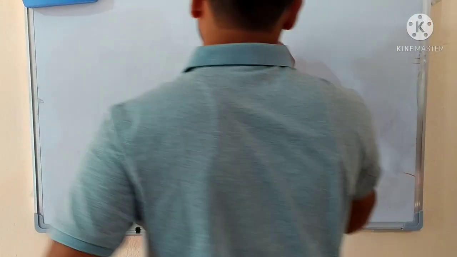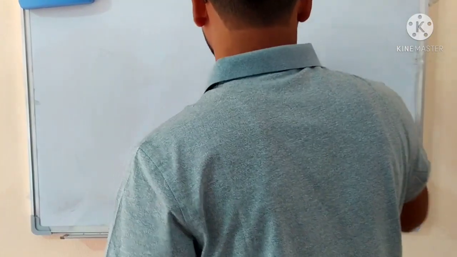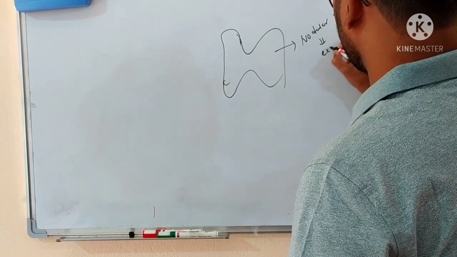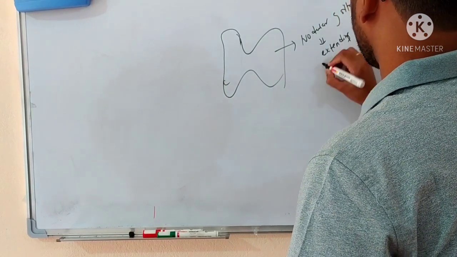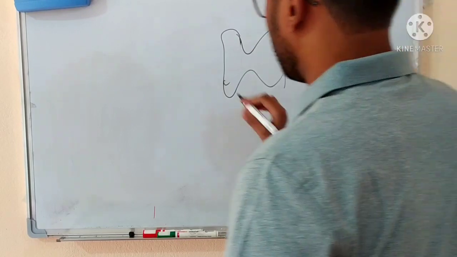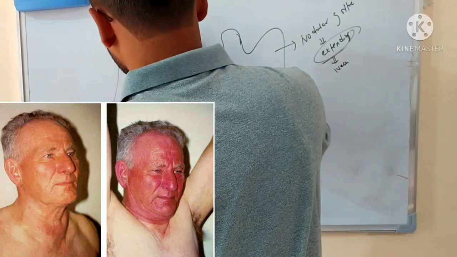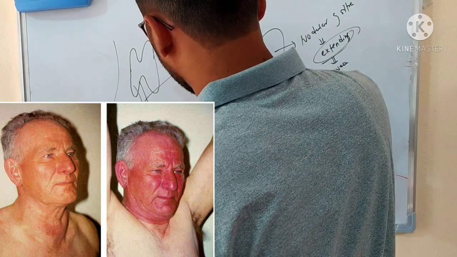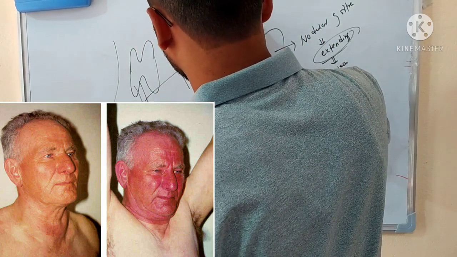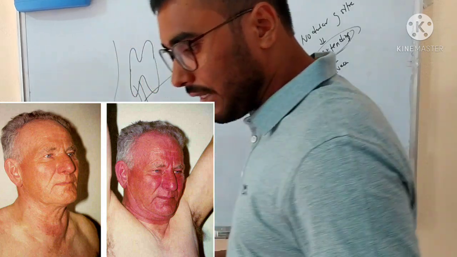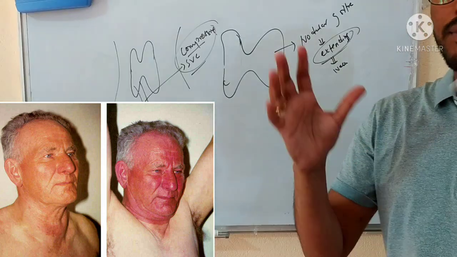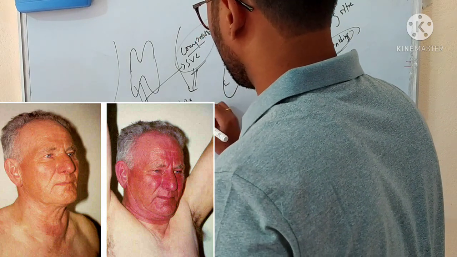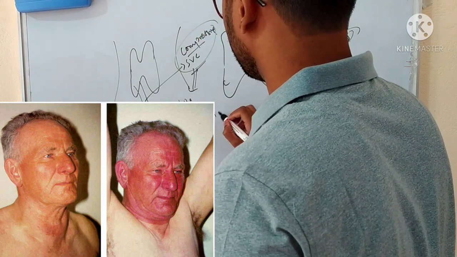Now one more thing: if any person is having a nodular goiter, and let's suppose this goiter is extending in the neck. If, in the extension in the neck, it is compressing the superior vena cava, then in that case there will be facial congestion, so the whole face looks red in color.